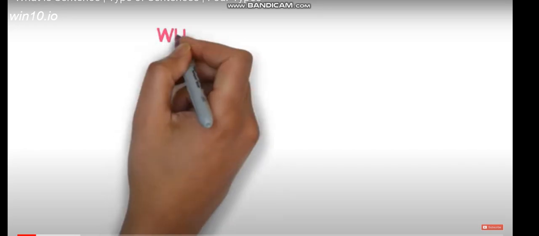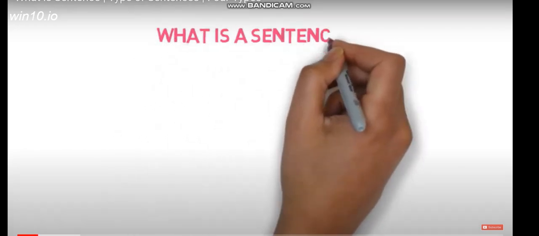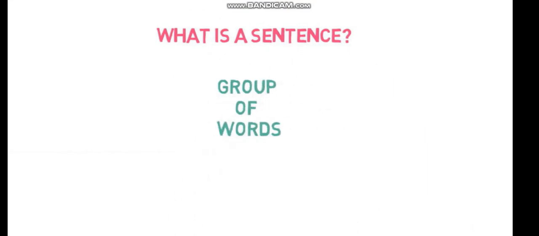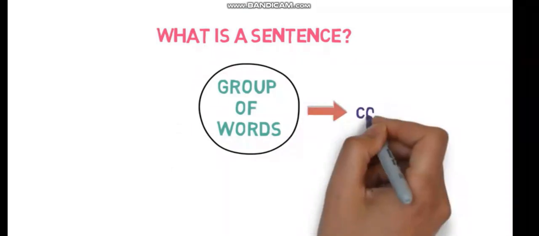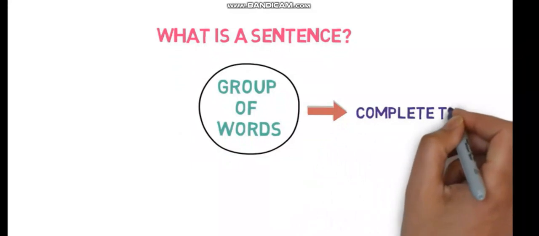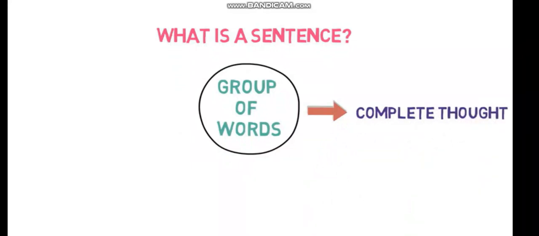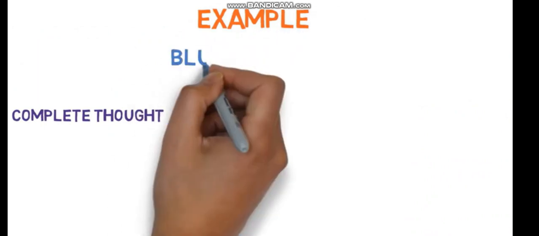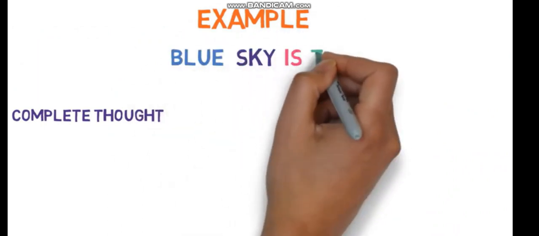Now let us see types of sentences. What exactly is a sentence? A sentence is a group of words and it has three important characteristics. Firstly, it expresses a complete thought or idea. For example, blue sky is the.